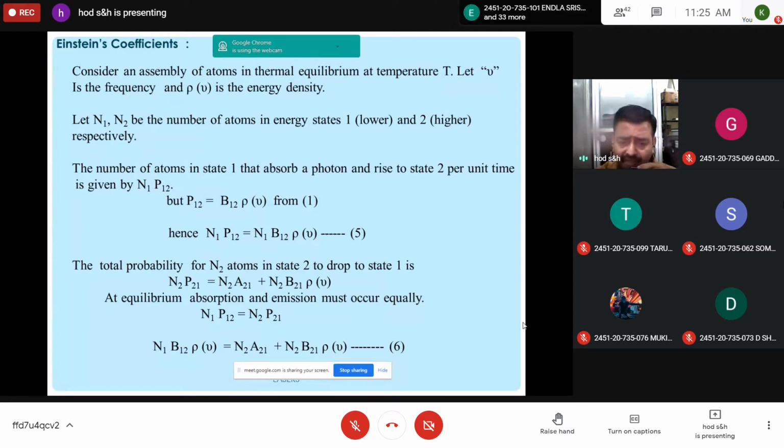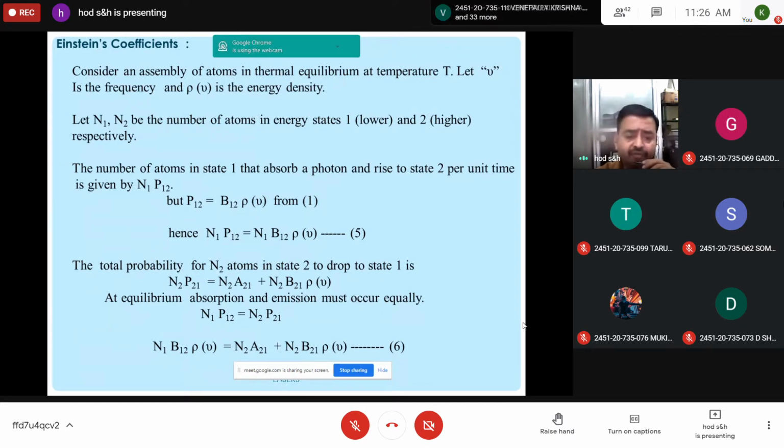So the first one, equation 5, represents the probability of induced absorption, and the next equation represents the probability of de-excitation, either by spontaneous emission or stimulated emission. But at equilibrium, absorption and emission must occur equally, because we are assuming thermal equilibrium. The same number of atoms excited from the lower energy state to the higher energy state come back from the higher to the lower energy state.